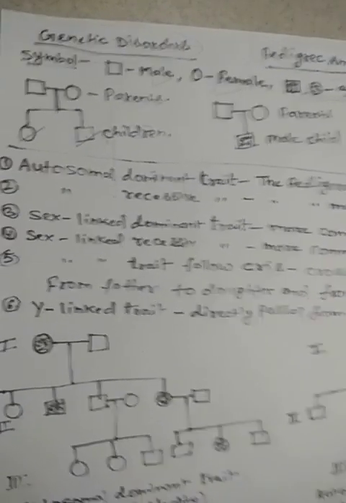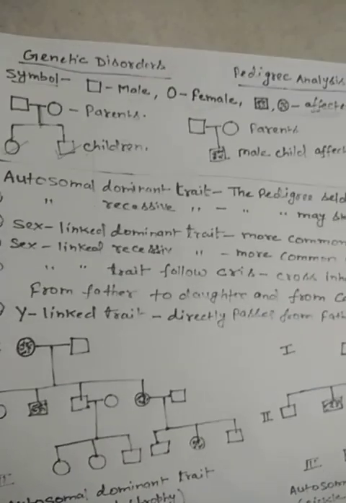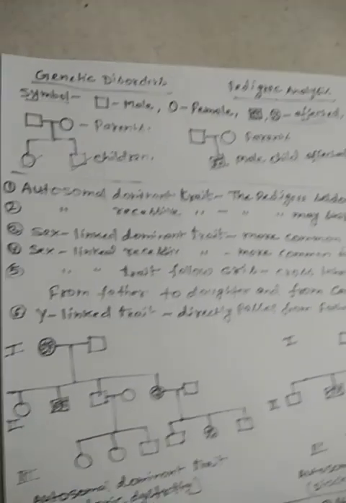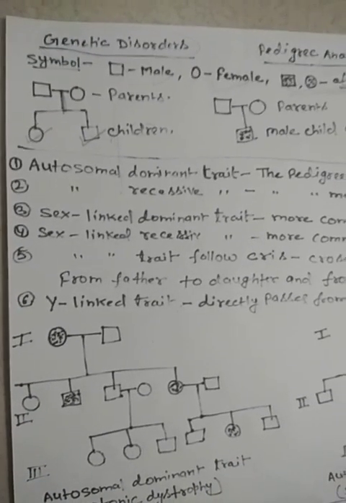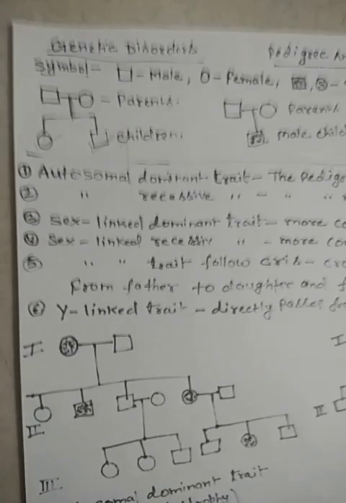Because Mendelian disorders follow Mendel's pattern of inheritance, definitely this type of disorder is determined by mutation in single genes.